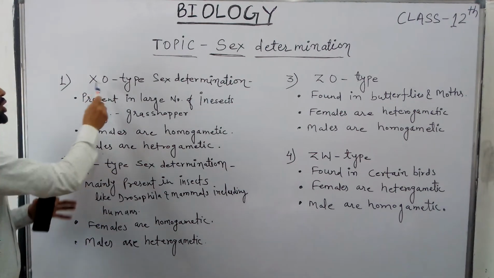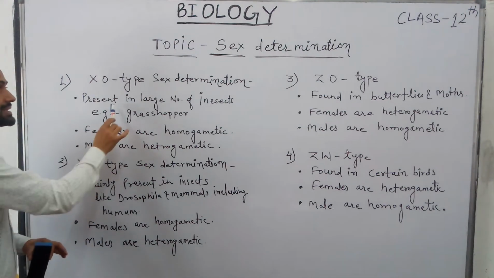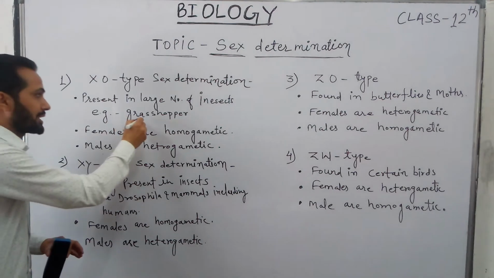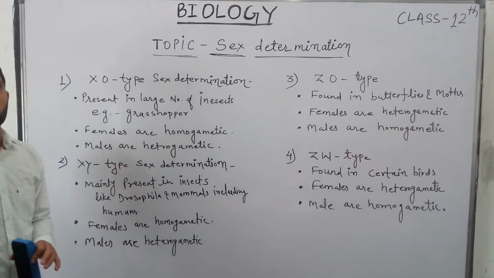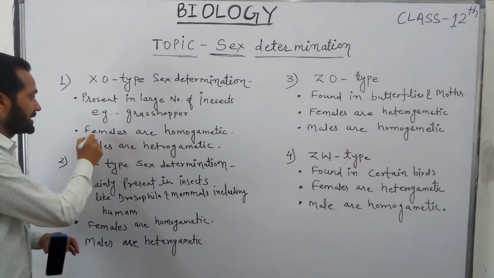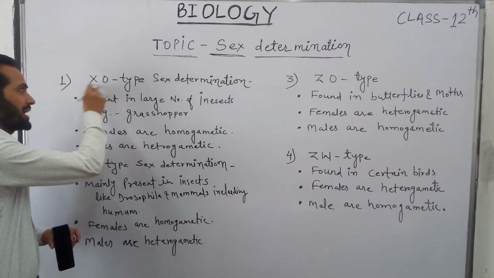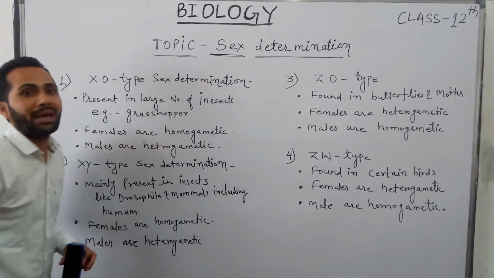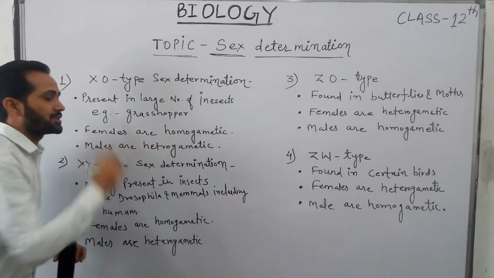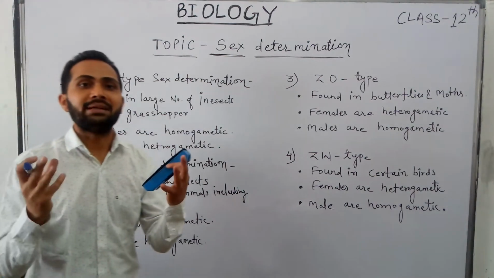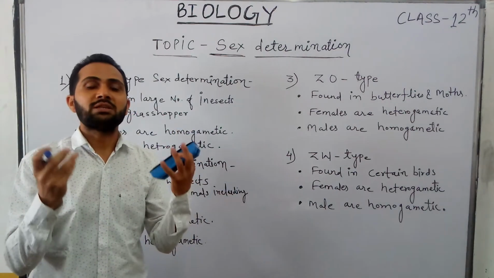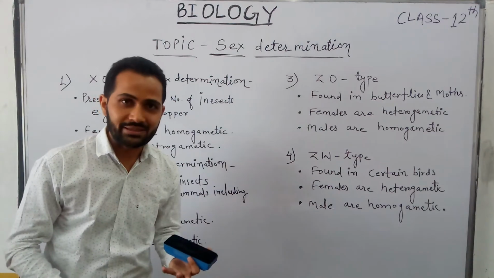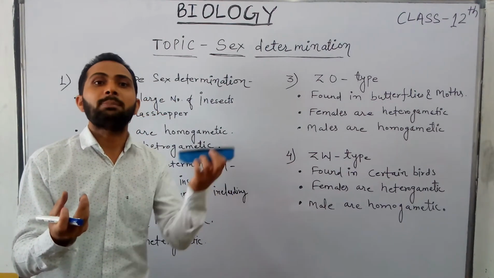XO type sex determination is present in a large number of insects like grasshoppers. In this type of sex determination, females are homogametic and males are heterogametic. Gametes are the cells responsible for the formation of a new organism which has the characteristics of the parent.